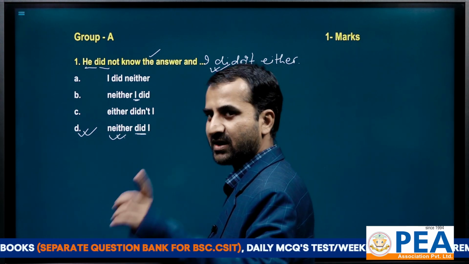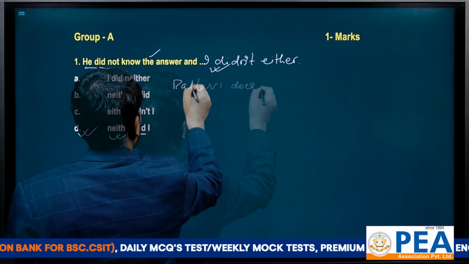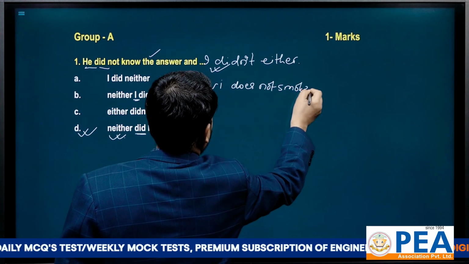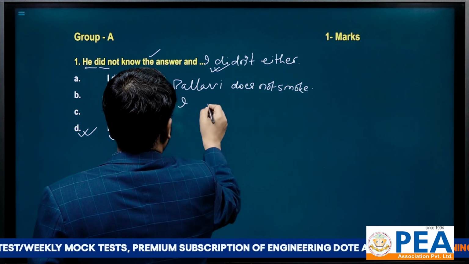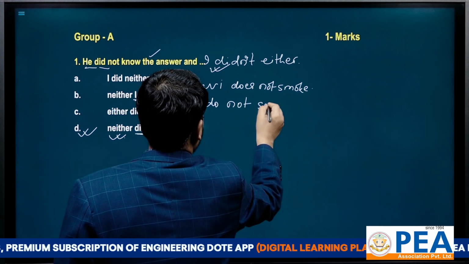Similarly, I can also tell with another example like "Pallavi does not smoke". Another is "I do not smoke".